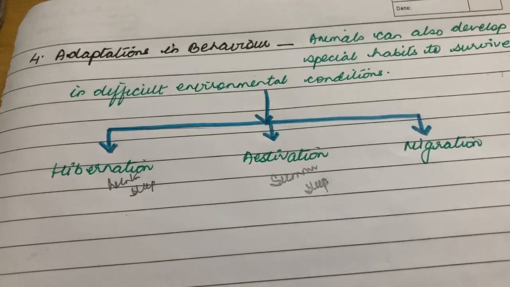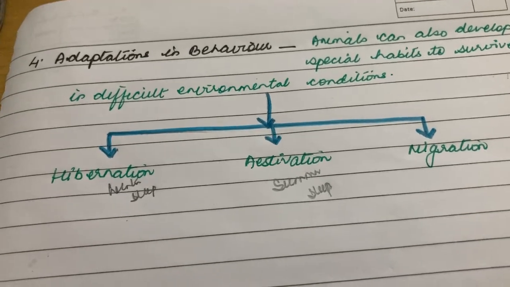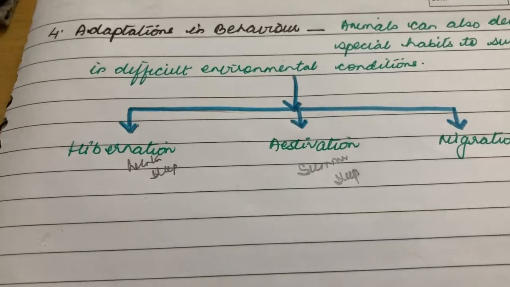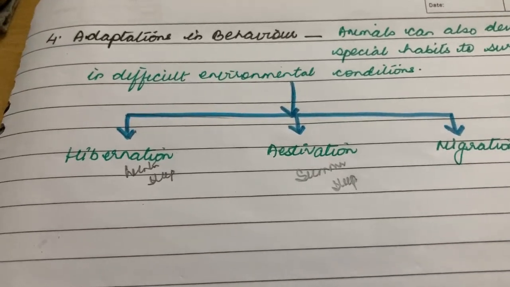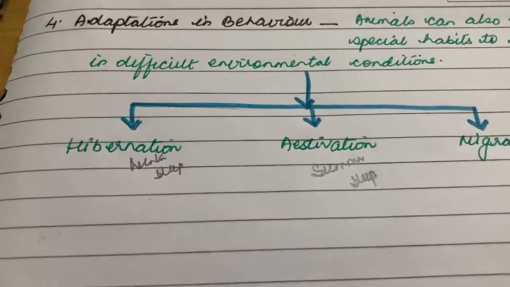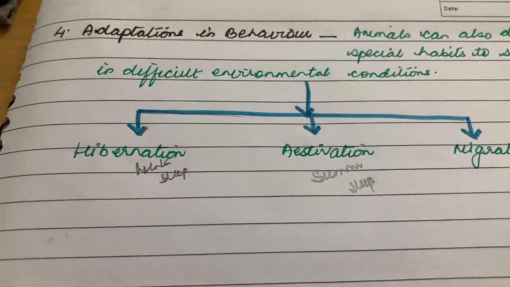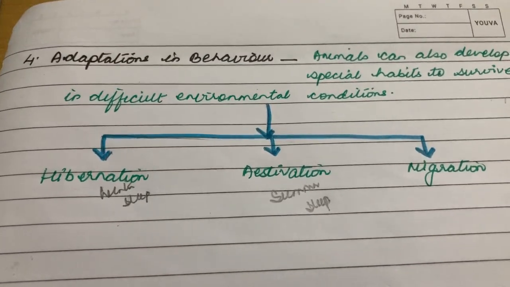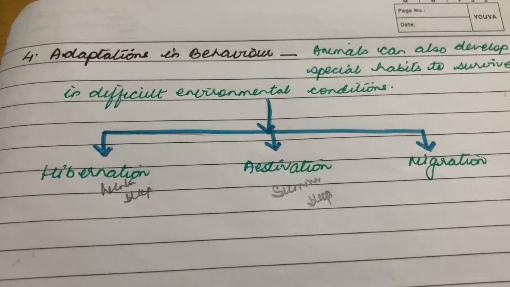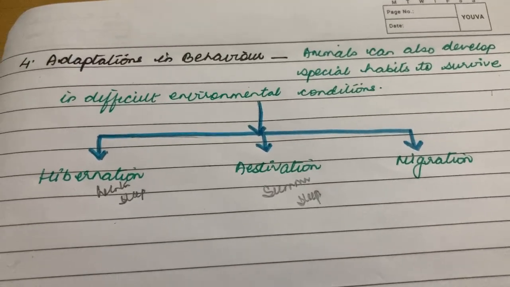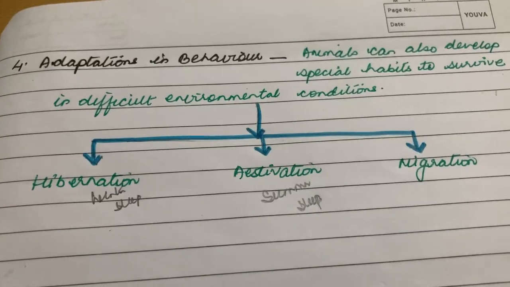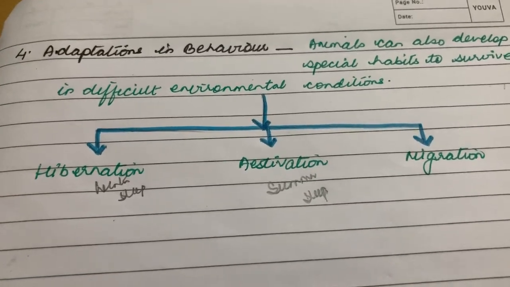Animals endangered means the animals who are on the verge of being extinct, मतलब उनका जो अपीयरेंस है वो खत्म होता जा रहा है. और ऐसा क्यों होता है, माय डियर स्टूडेंट्स? Why does this happen? That's because those species are unable to adapt to the changing climatic conditions.